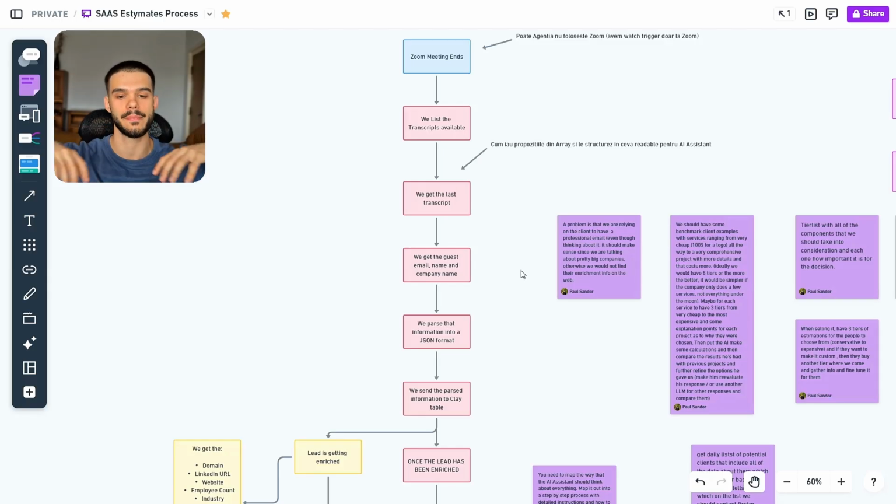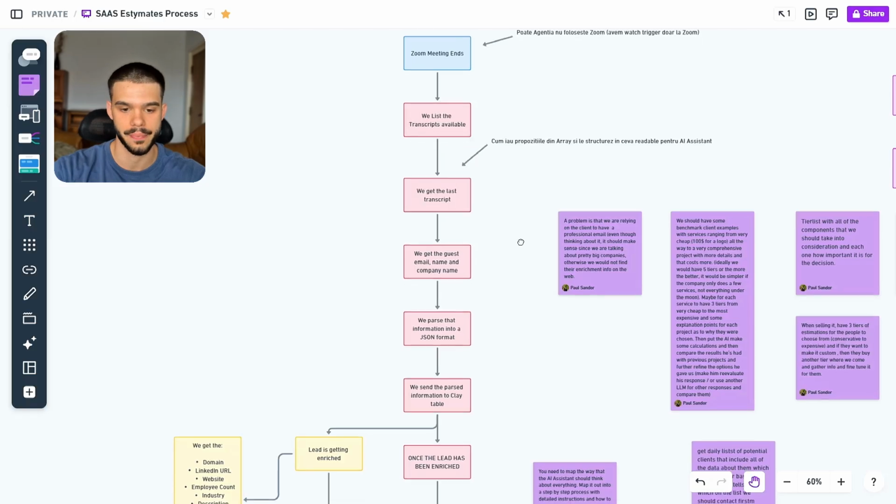We want to transcribe it and we want to save it somewhere. Also, we will want to get as much information about our client as possible. Maybe in one specific meeting, you are not able to get all of that information. Therefore, we are going to use an external app called Clay for enriching the lead, for getting more information about our client when it comes to his company, when it comes to the employees that he has, the niches, maybe some revenue numbers, even if we can find them.